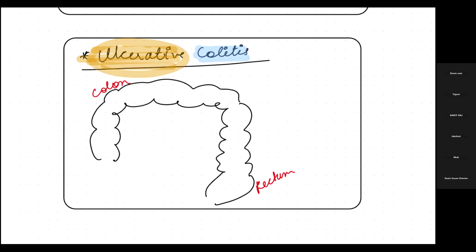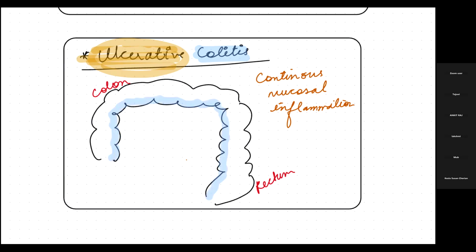It is a continuous mucosal inflammation. Now what does that mean? We know this is our colon, and the colon has a mucosal lining, right? So this is the mucosal lining of the colon. Now, this beautiful lining is there for protection.